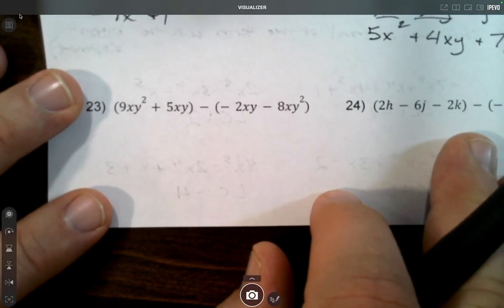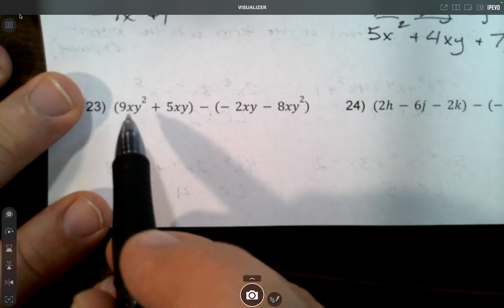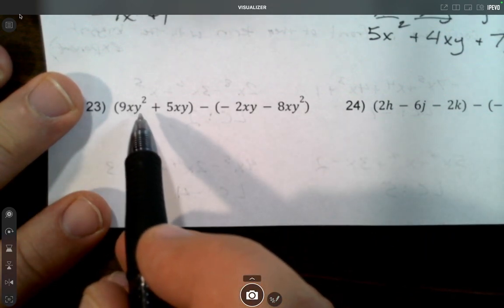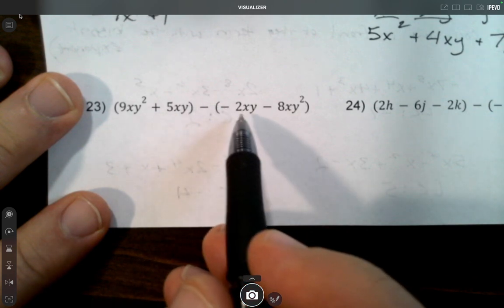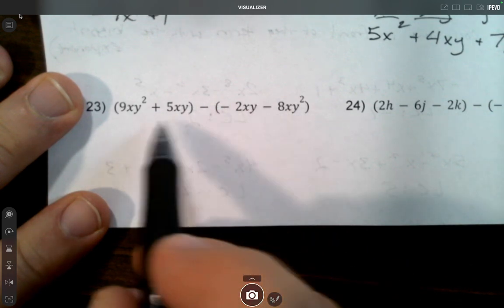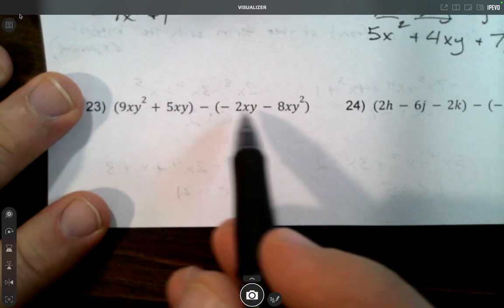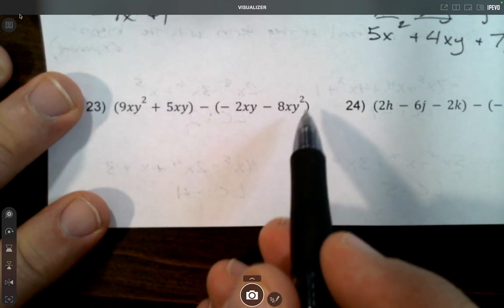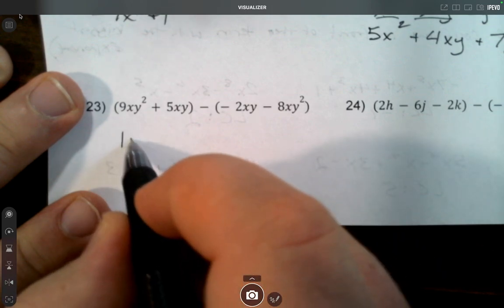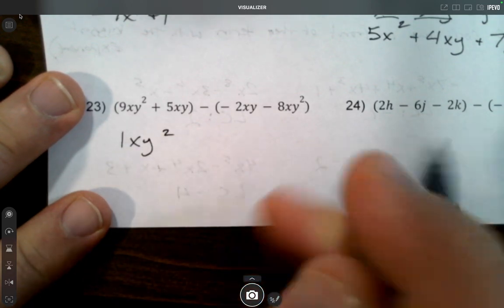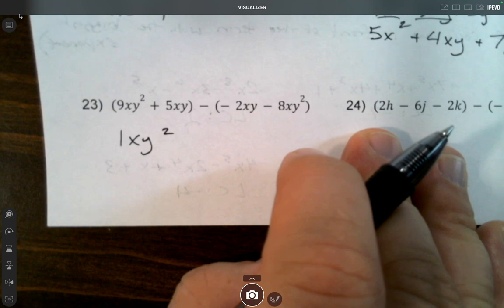Okay, last two. So this one has xy squared. So let's look. Anything else have xy squared? No, that has x and y, but no squared. That has x and y, but no... Oh, wait, there it is. 9xy squared minus 8xy squared. 9 minus 8 is 1, so we have 1xy squared. And you don't have to write that 1. You can just leave it as it is.